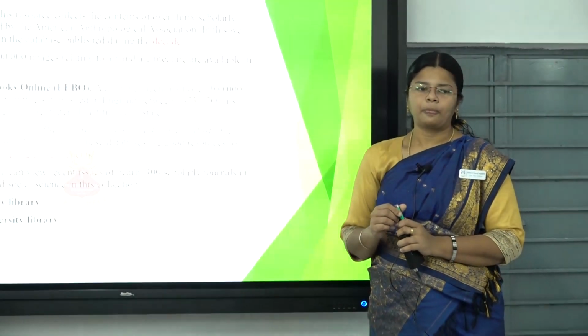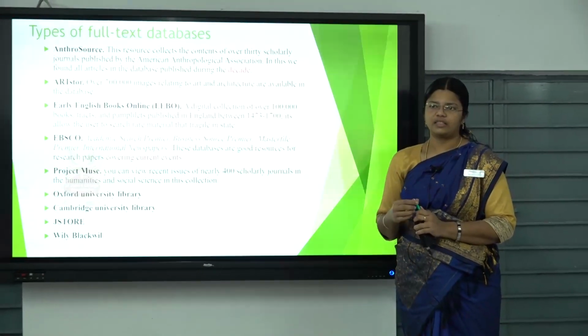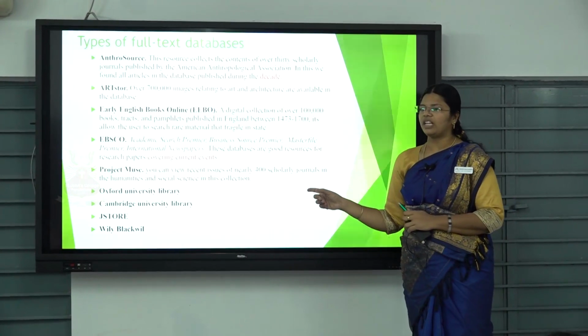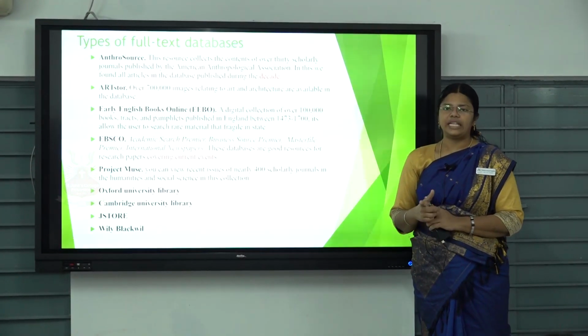So these are the full text databases, and last time we visited the university library with last year students, and we saw more than 7 to 8 databases.